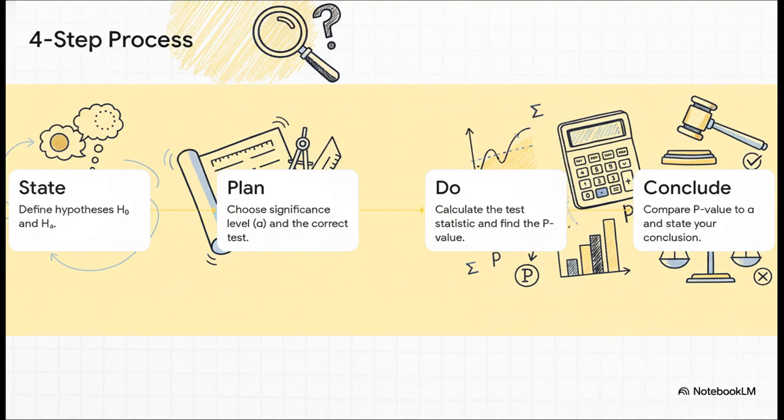You know, this whole detective process we just walked through, it follows this really clean four-step method every single time. One, you state the two competing theories. Two, you plan your test by setting your line in the sand. Three, you do the math and find that p-value. And four, you conclude by delivering the verdict. State, plan, do, conclude. It's the playbook.